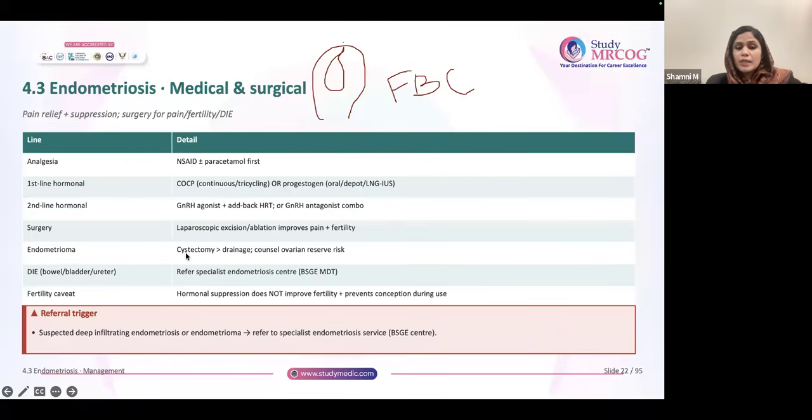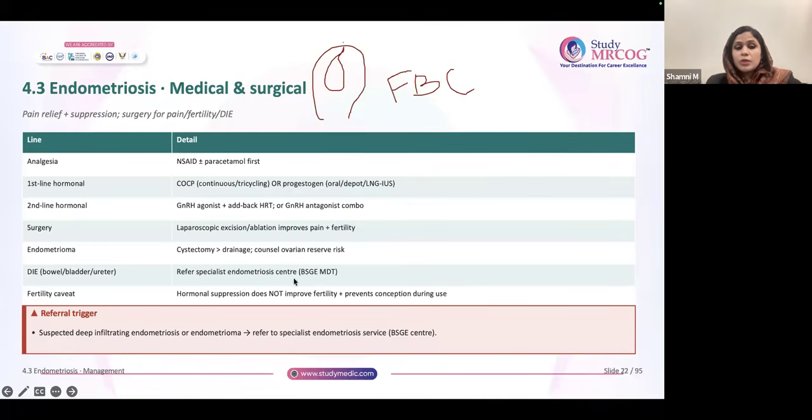If endometrioma is there, go for cystectomy rather than drainage. And always remember to counsel about ovarian reserve risk. If at all you're doing surgery and the patient is a young patient, tell her that this surgery might reduce her ovarian reserve. The patient has the right to know about that.